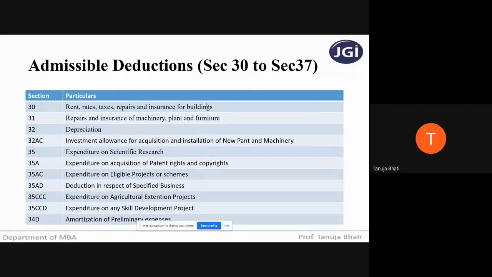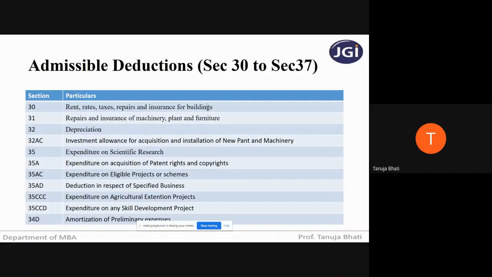Suppose I am the owner of that particular property and I am carrying out the business in that premises, then whatever municipal taxes I am paying will be allowed as a deduction. Next, suppose I'm paying an insurance premium for protecting my property, like an insurance coverage for any destruction or damage to the building.